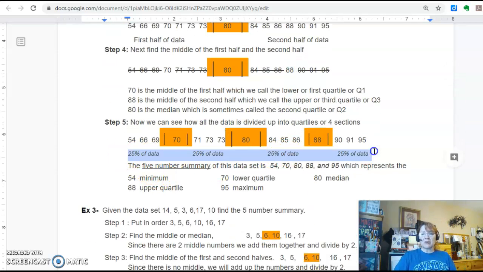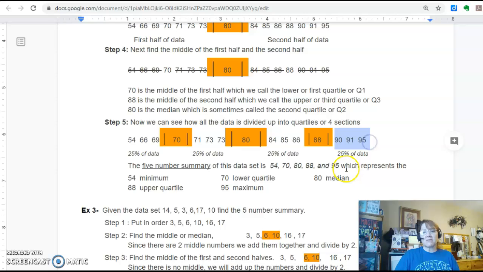This is what we're really going to look at in the next week. This is 25%. This is 25%. This is 25%. And this part is 25%. So when I have my quartiles, it breaks it into 1, 2, 3, 4 quarters. 4 quarters make up $1, and 4 quarters make up one whole data set.